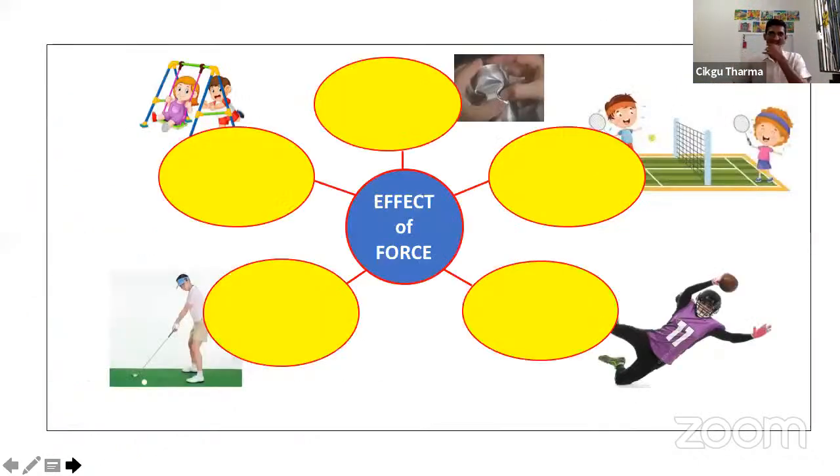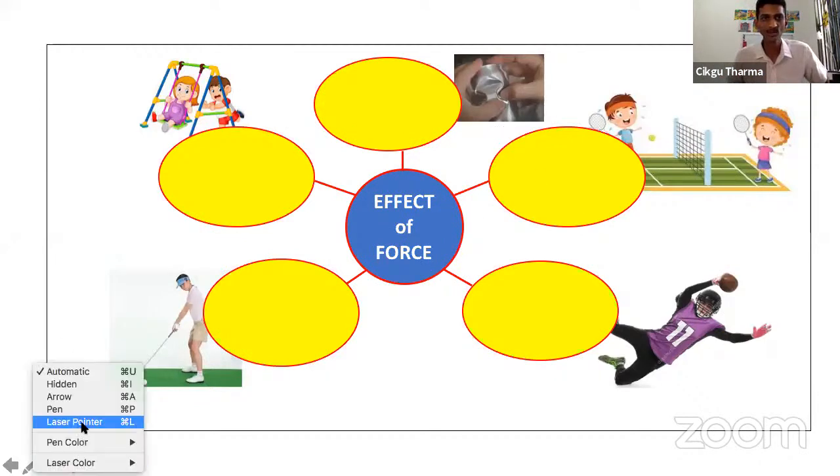Okay, what is the effect of force? Now, when force is applied to an object, there's an object, we give force to the object. What can happen to the object? That is called the effect of force. So let's look at the first picture on top here.